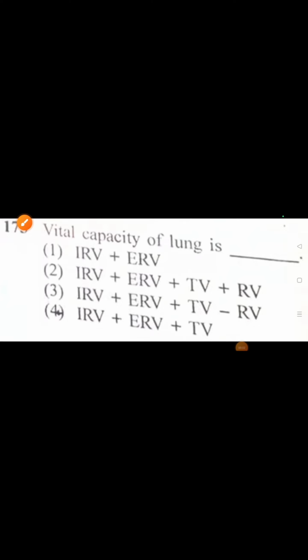Vital capacity of lung is IRV plus ERV plus TV, tidal volume. So the correct option is 4.